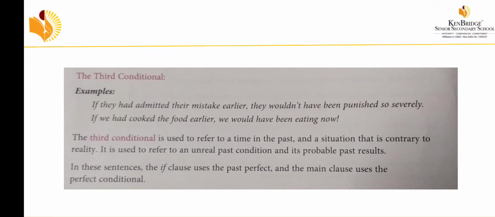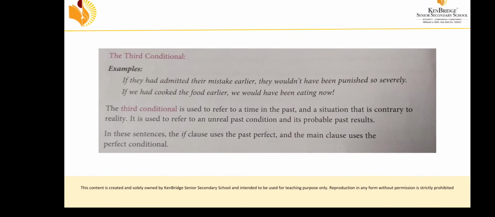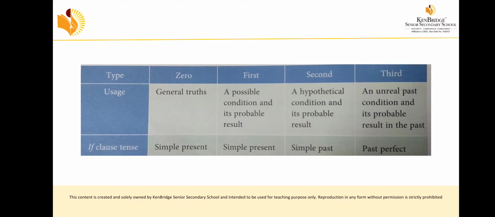So I hope you all understand the four kinds of conditional: zero conditional, first conditional, second conditional, and third conditional. So what is the usage? The zero conditional is used for general truth, and the if clause is simple present. The first conditional is used for a possible condition and its probable result.